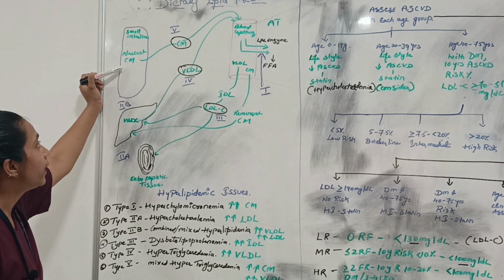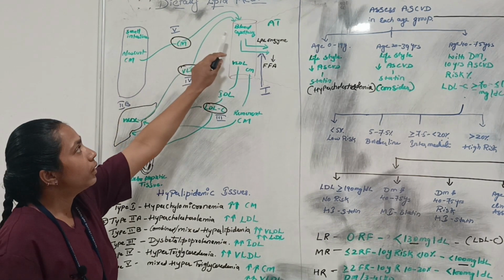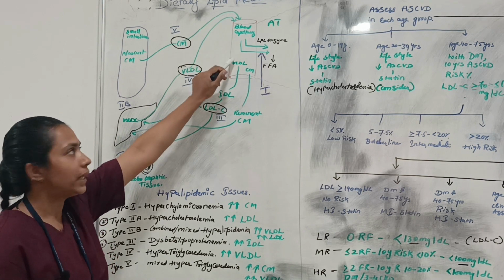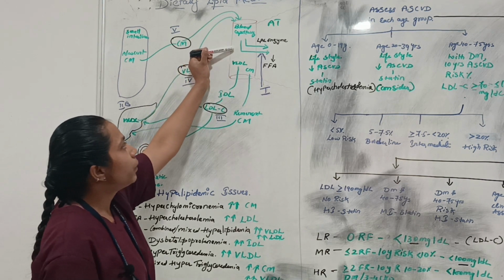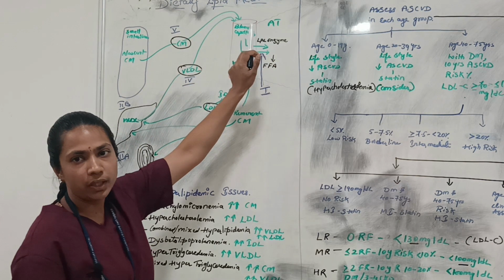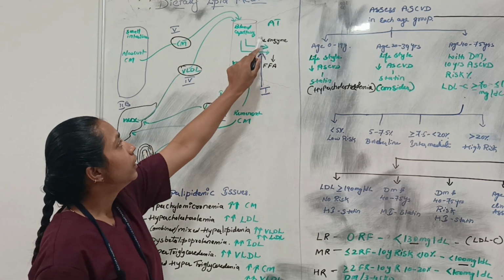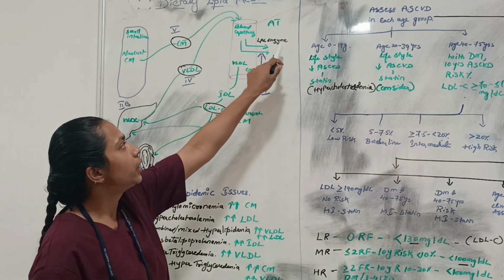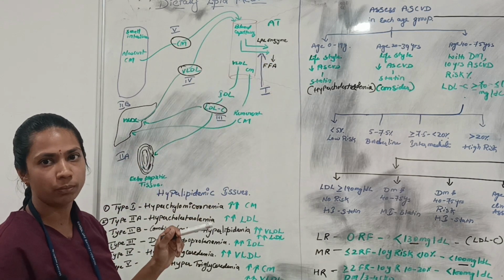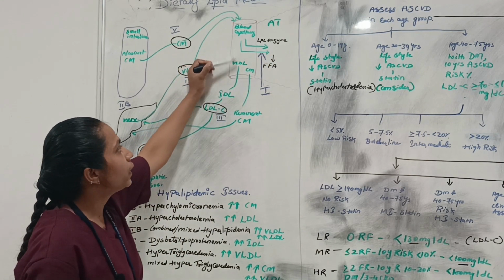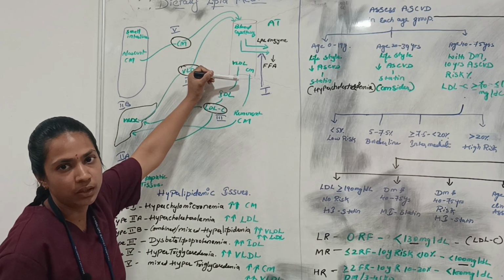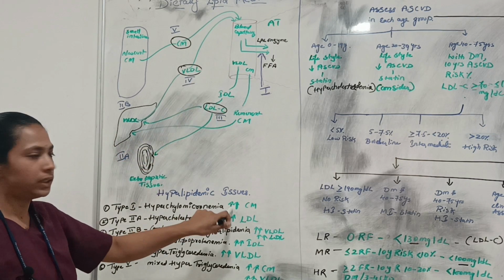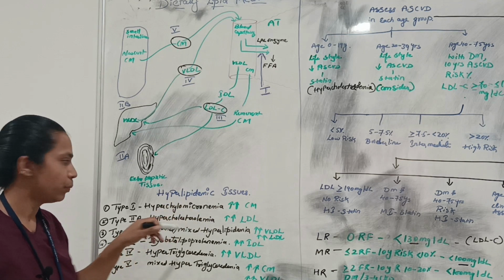Whenever we take dietary lipids, they are absorbed and enter into the blood capillaries, and from there they have to be absorbed by the adipose tissue. When there is a lack of lipoprotein lipase enzyme, it cannot absorb much. So in the blood capillary, these chylomicrons increase, leading to an increase in chylomicrons in the blood vessels.